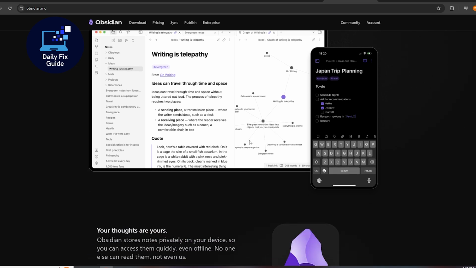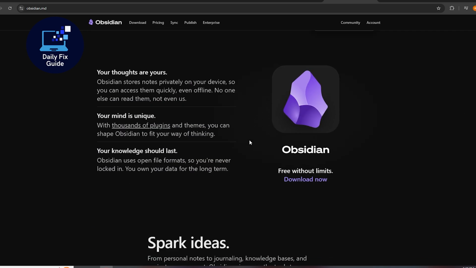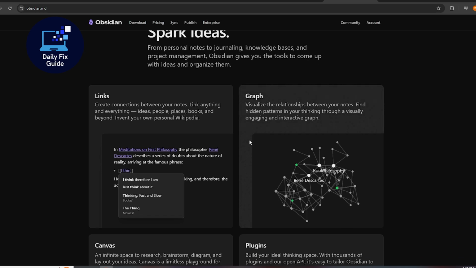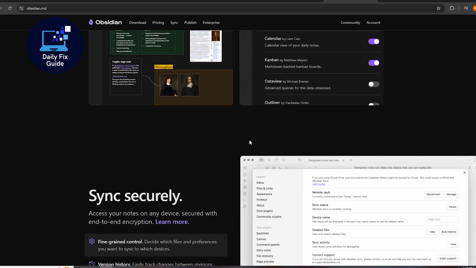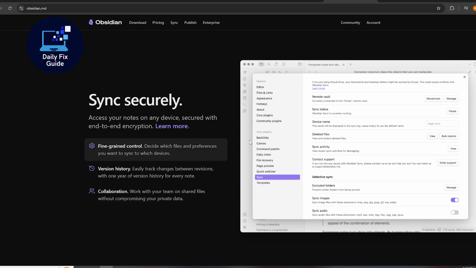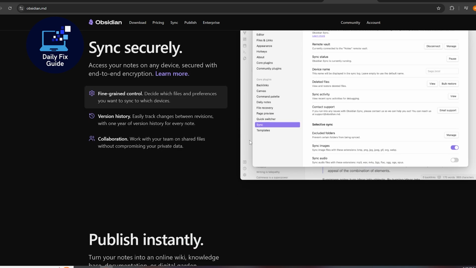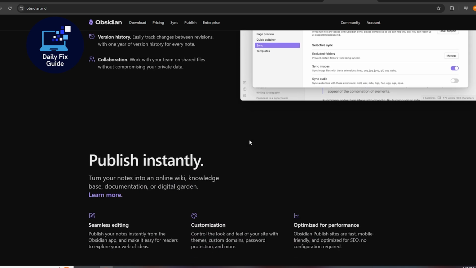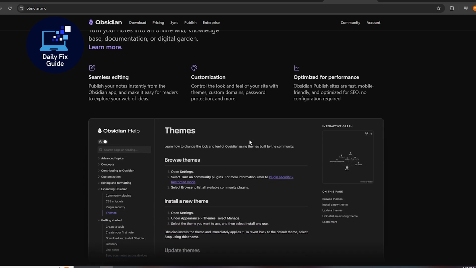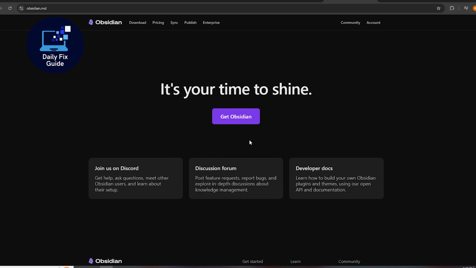Obsidian is a powerful note-taking app built for creating a personal knowledge base. It offers deep customization options, including plugins and visual tweaks, allowing users to shape the app to their workflow. While it has a steep learning curve, it's ideal for those who enjoy structured and detailed note-taking.